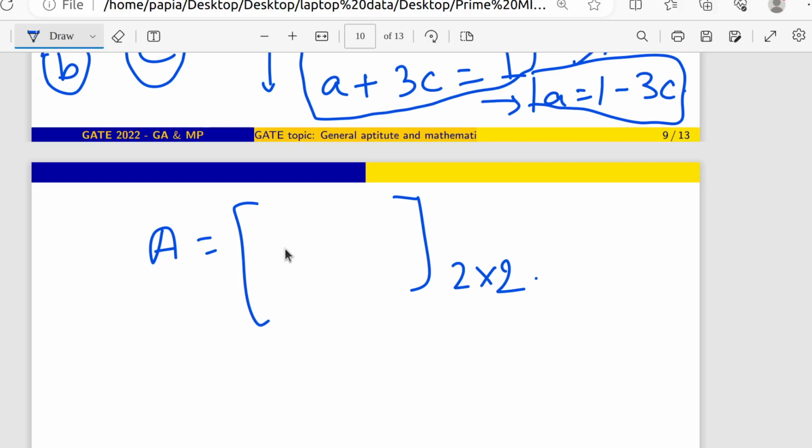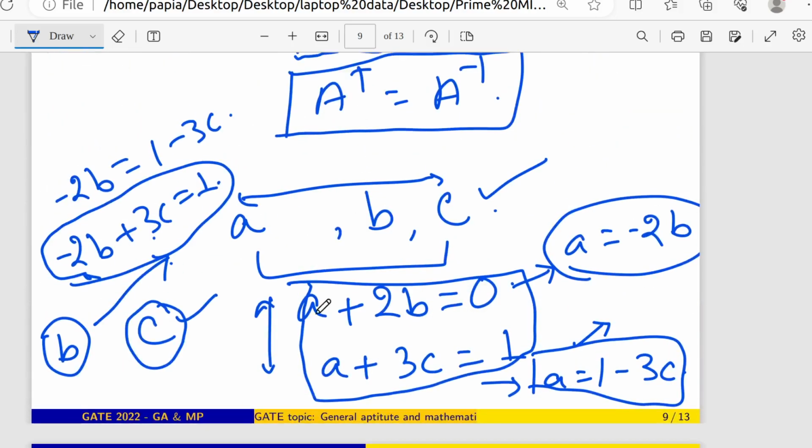Okay. So this is a 2 by 2 matrix. I am just taking random values A, B, C, D. In that case, if I am not doing anything, then you can see that A, B, C, D are 4 independent variables. But after that, if I impose some conditions on it, I am putting in some relations so that you get some dependency, and you will see how many independent variables will be left.